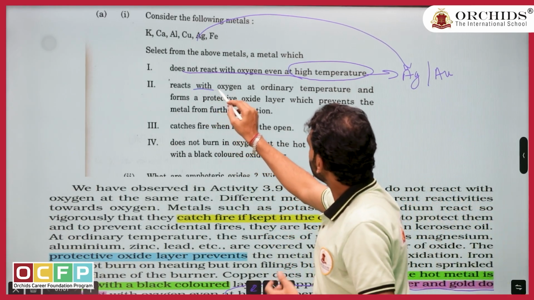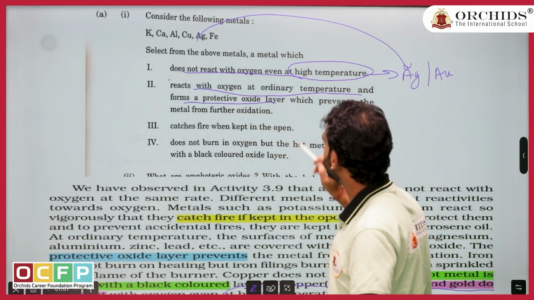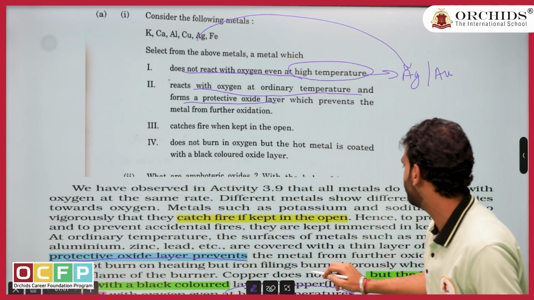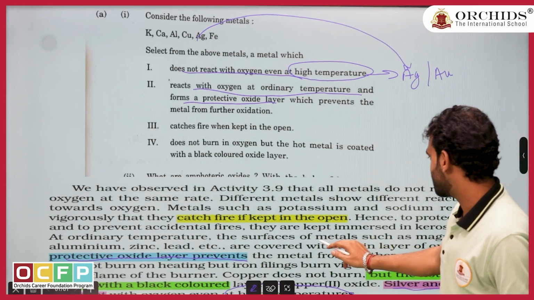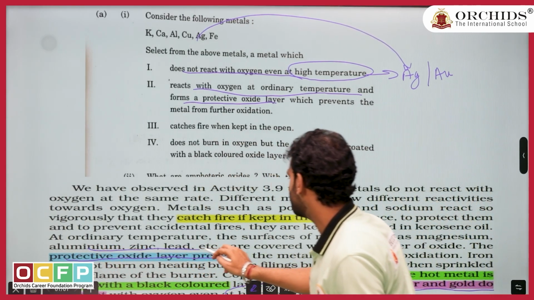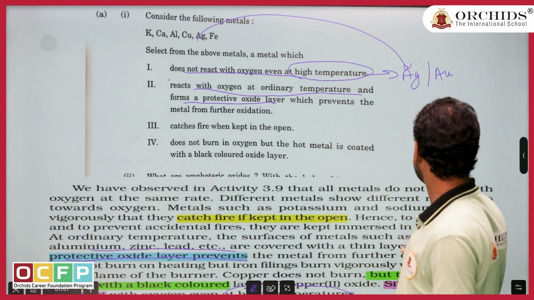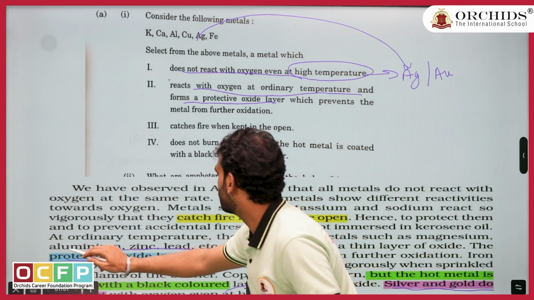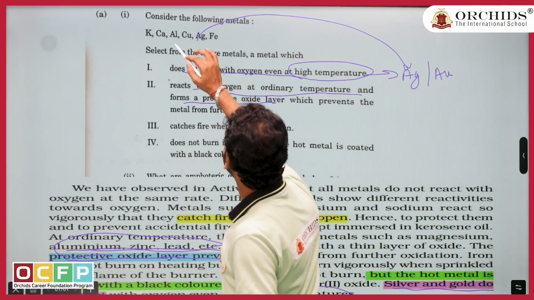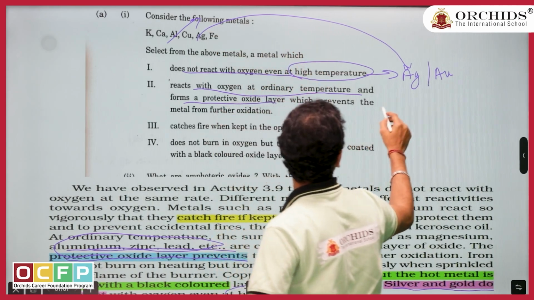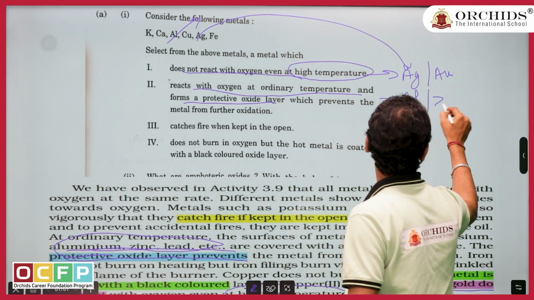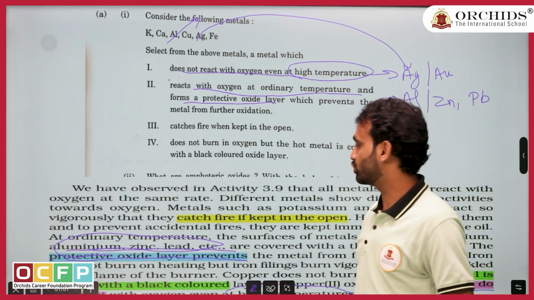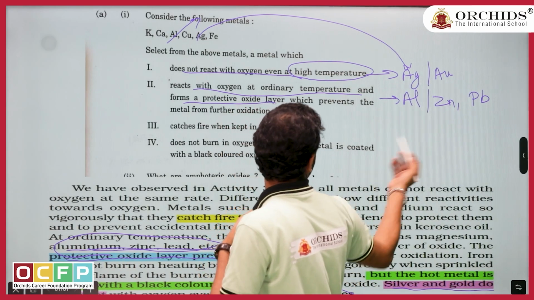Okay, second part. React with oxygen at ordinary temperature and forms a protective oxide layer. Where is the protective oxide? See, the protective oxide layer prevents the metals. So what are these metals? Yes, aluminium, zinc, lead, etc. are covered with a thin layer of oxide, the protective layer. So I think from the options aluminium, zinc, lead. What is there? Aluminium is there. That's all. So the answer is aluminium, but actually the other options are zinc and other metals which show the same effect. They are zinc and lead as well.